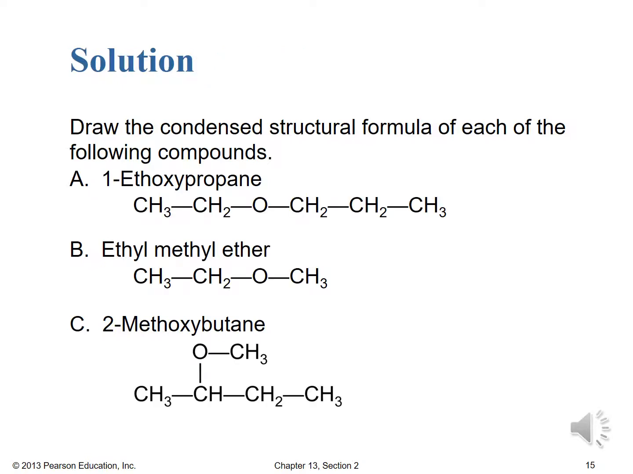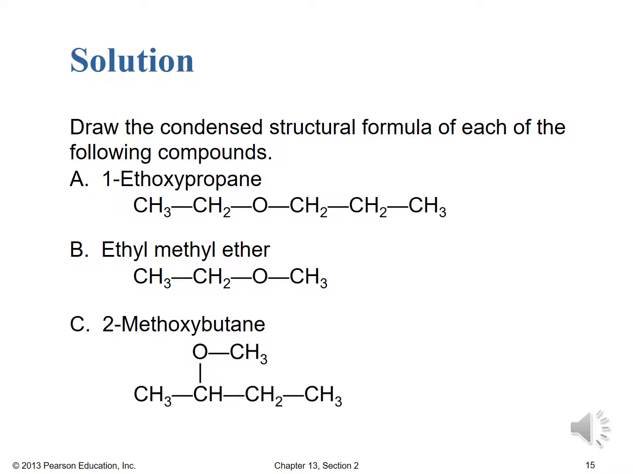Okay, so for number one, it's using the IUPAC nomenclature, so it's 1-ethoxypropane. So we have an ethyl group on one side of the oxygen, a propyl group on the other, and because it's 1-ethoxypropane, we know that we're connected to that terminal propane carbon. If it were 2-ethoxypropane, we could be on that middle carbon, and we could have that isopropyl group, if you know the common name, or 2-propyl group by IUPAC.